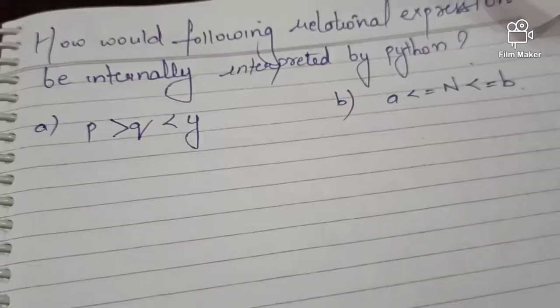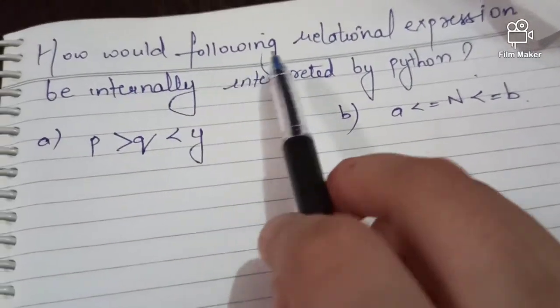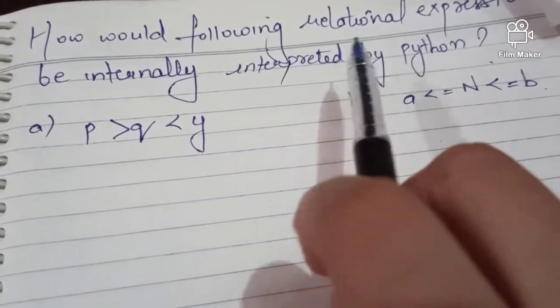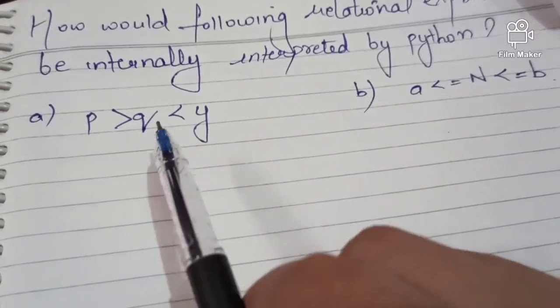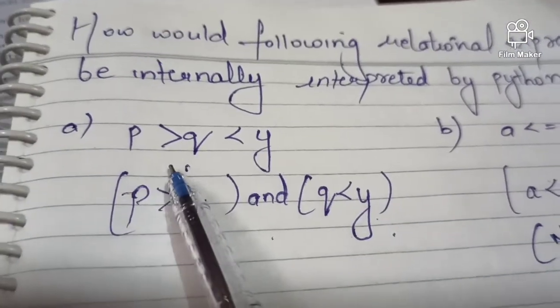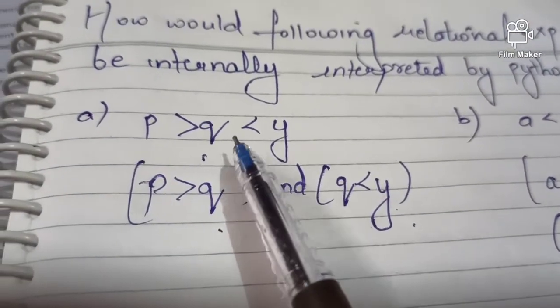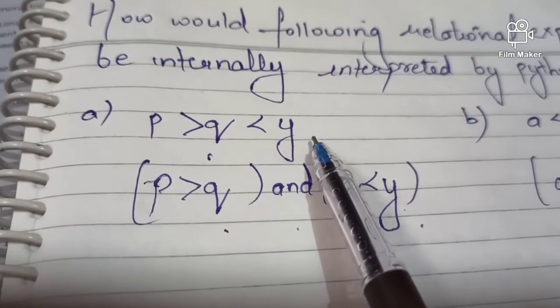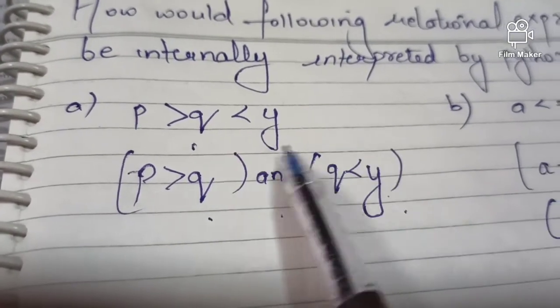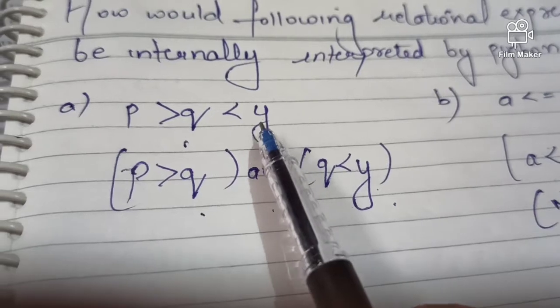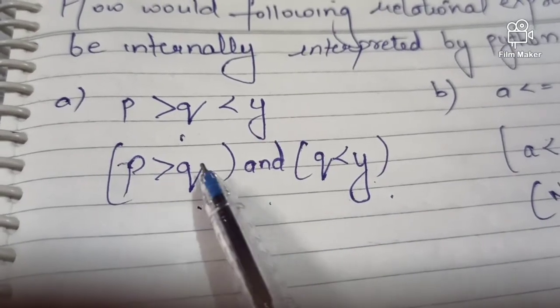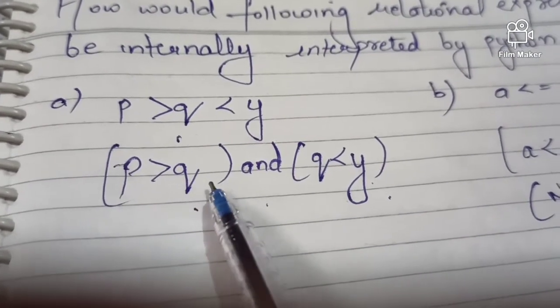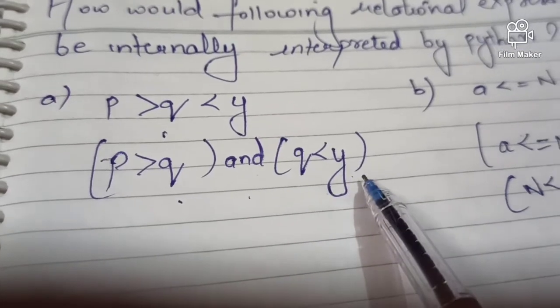Clear? Yes, one more question is there: how would the following relational expressions be internally interpreted by Python? So these are the examples. The first example is p is greater than q and q is less than y.